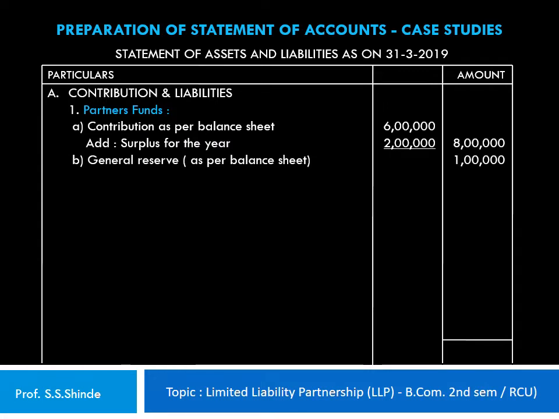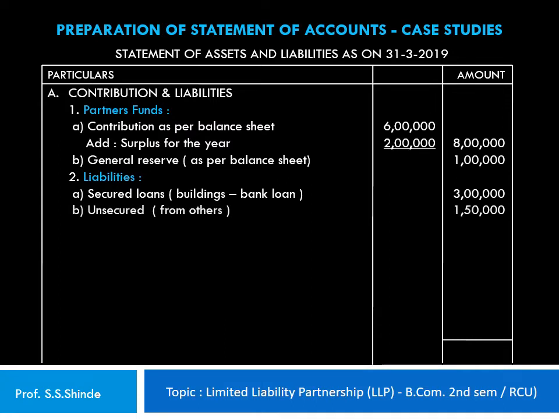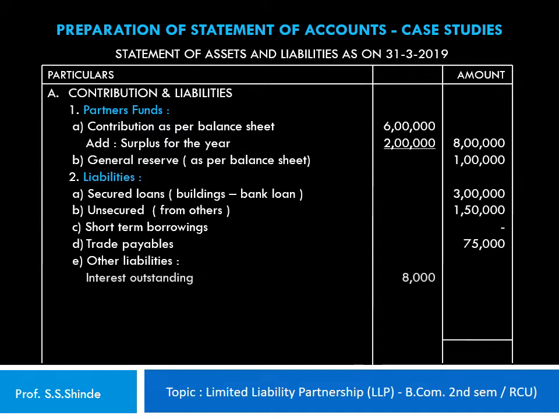The next head is the general reserve as per balance sheet 1 lakh rupees, and there are no additions during this particular year. The second head is the liabilities, under which secured loans, that is the bank loan taken on the buildings, works out to 3 lakh rupees, which is shown in the outer column. Unsecured loans from others amounting to 1,50,000, short-term borrowings nil, trade payables 75,000, other liabilities, under which interest outstanding 8,000 rupees, unpaid expenses 7,000 rupees.